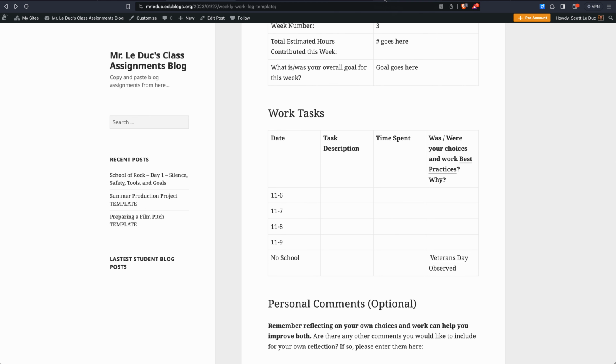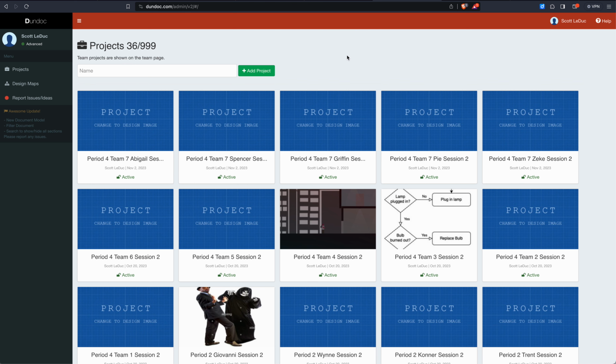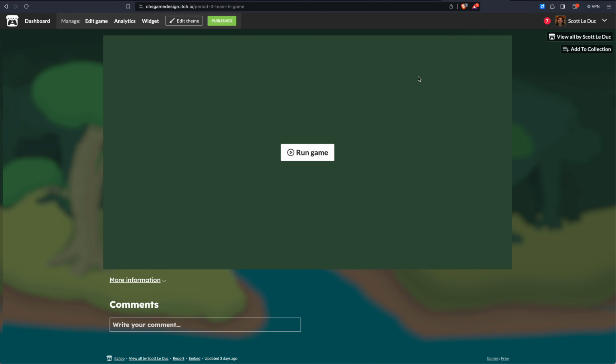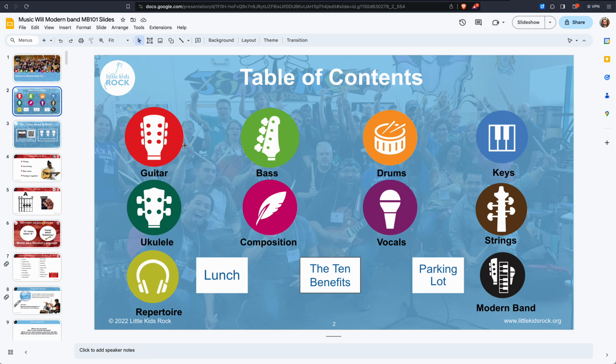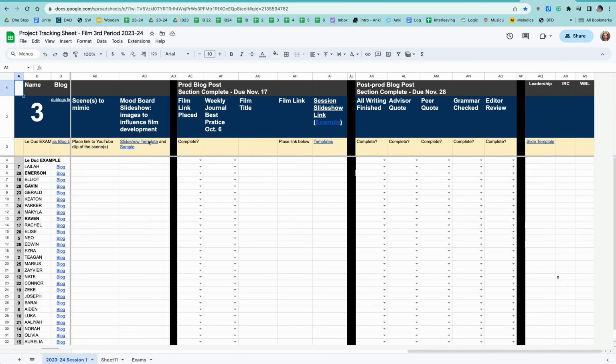Now, moving forward, game design, make sure that your Done Doc has details and is updated. Make sure that your itch page has a playable game. We started doing minimum viable product last week. We'll continue doing that this week. School of Rock. We are learning about the Music Will resources on how to learn the various instruments that we have. These top 4 I have books for with online tutorials and resources, so you can start to do a self-paced guide with that, and we'll talk more about that in class.